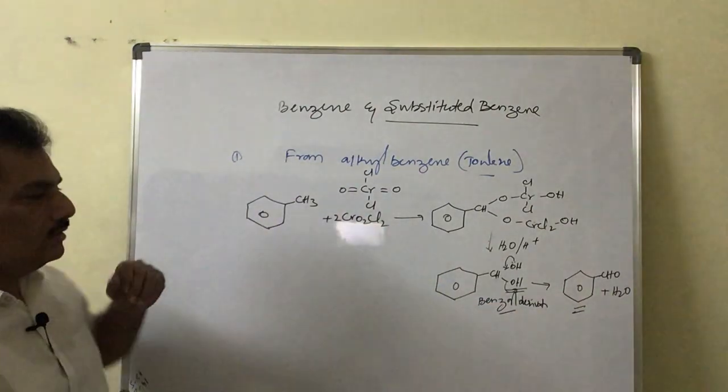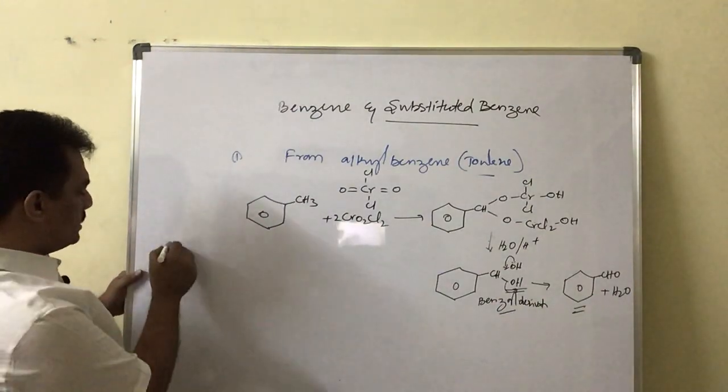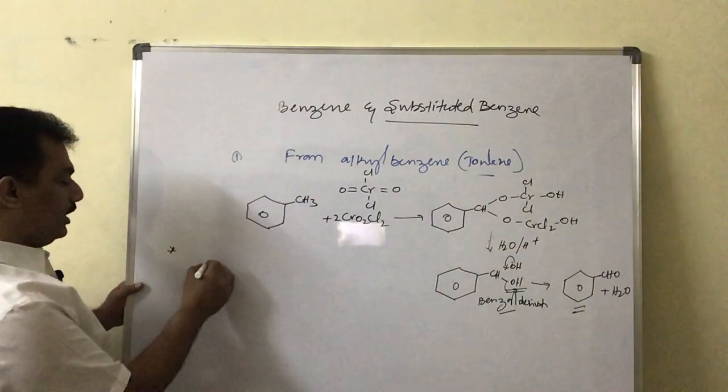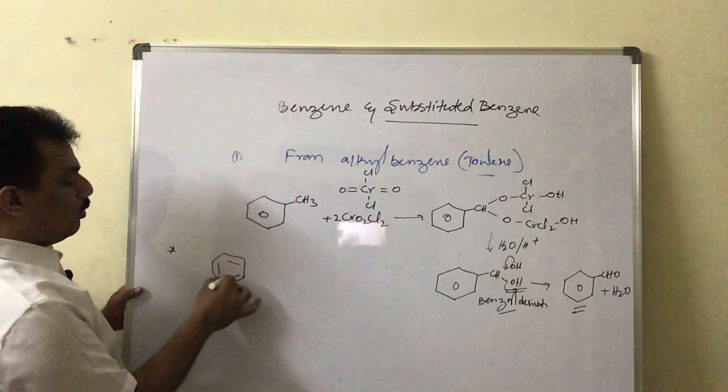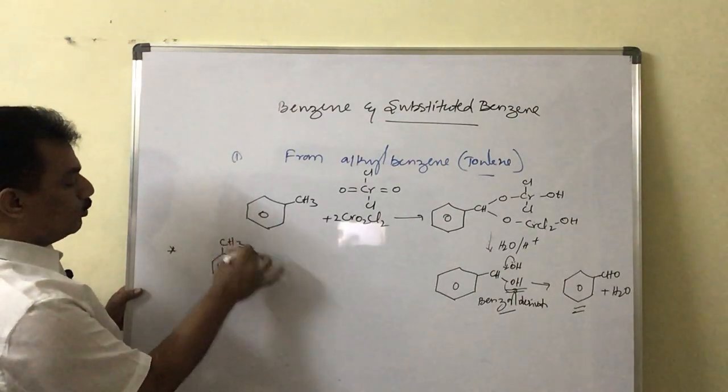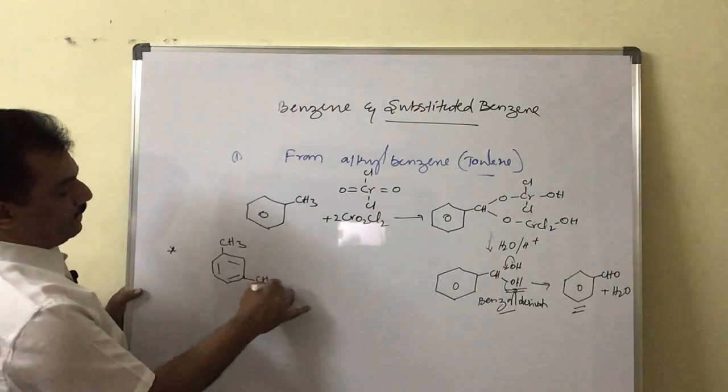Clear? And here some other deviations. Let us discuss that. In case the benzene has 2 or more methyl groups on it, then what happens?